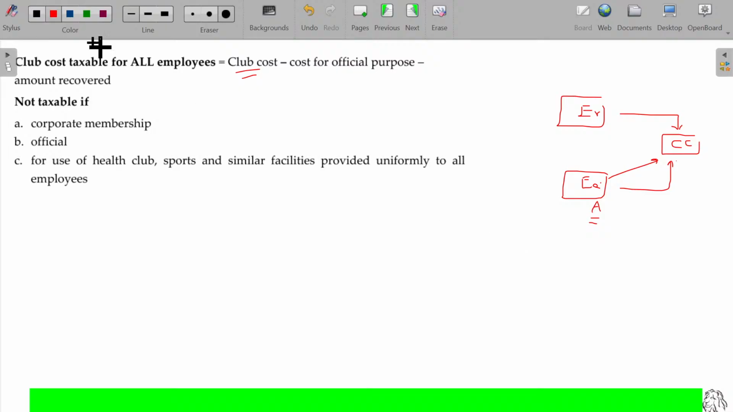Now, whether this membership payment made by the employer on behalf of A is for official or personal purpose. In case of personal purpose, taxable. In case of official purpose, exempted. How may the membership fee be official, sir? Mr. A may be a marketing executive. To sell high-end products, he needs to have connections with high top-class people.